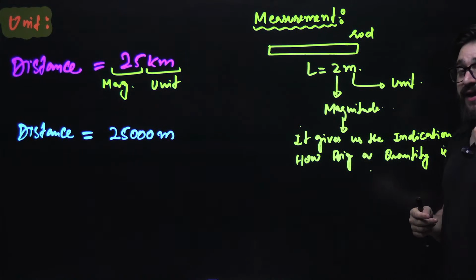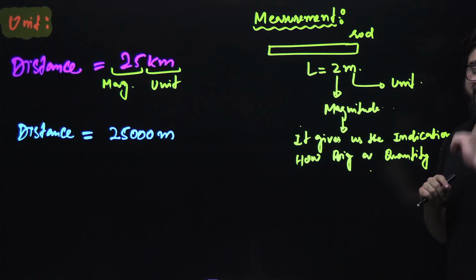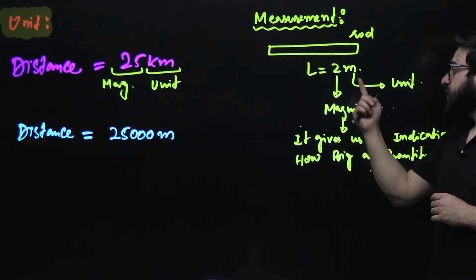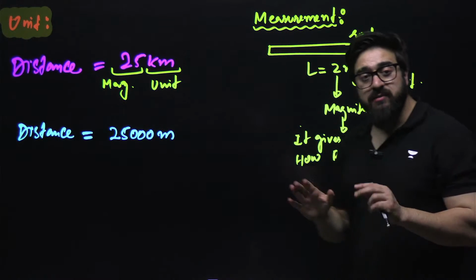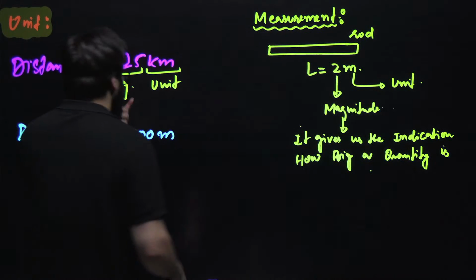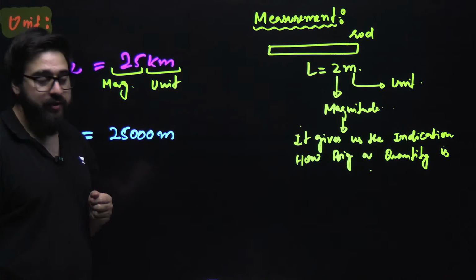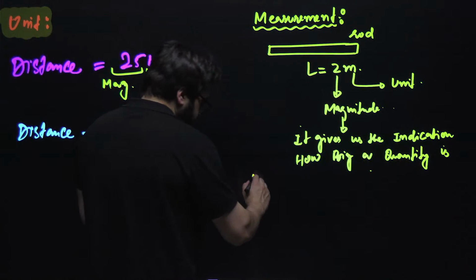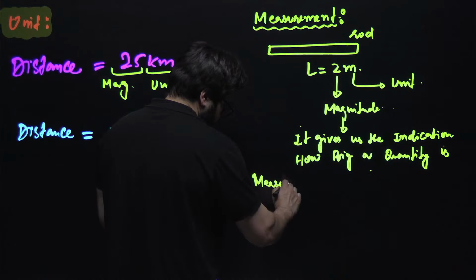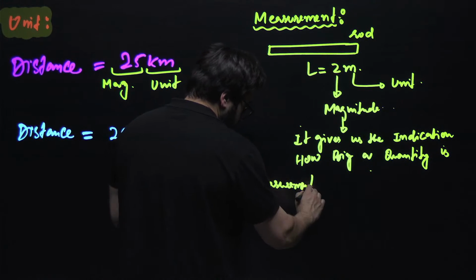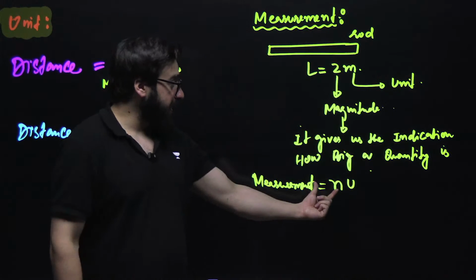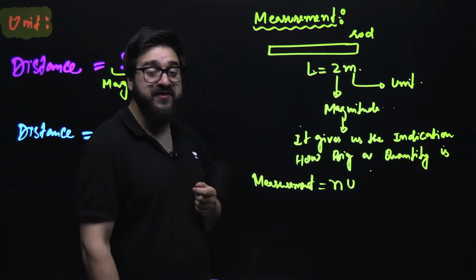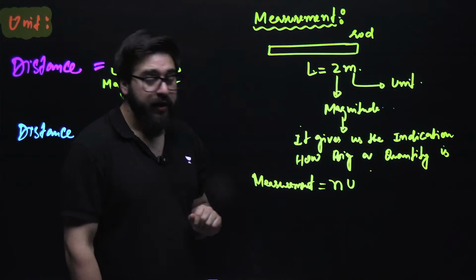Like, the unit over here is 1 meter actually. So now we say this is what we call the measurement. Measurement is always equal to magnitude multiplied by the unit. We say measurement is always equal to n into u. So n is what we call the magnitude of that physical quantity, and u is what we call the unit.